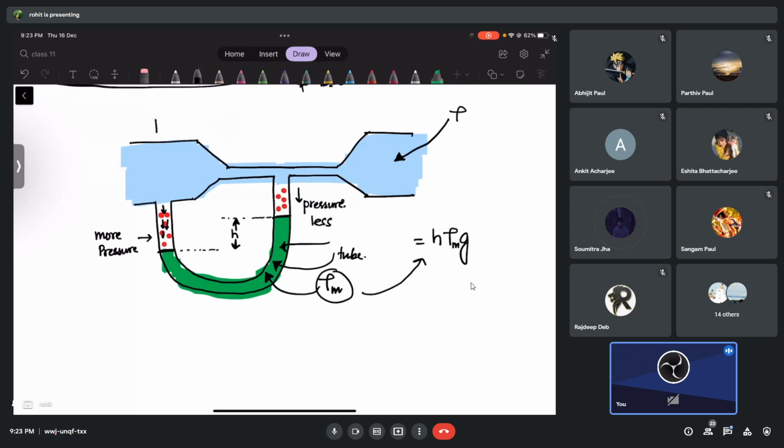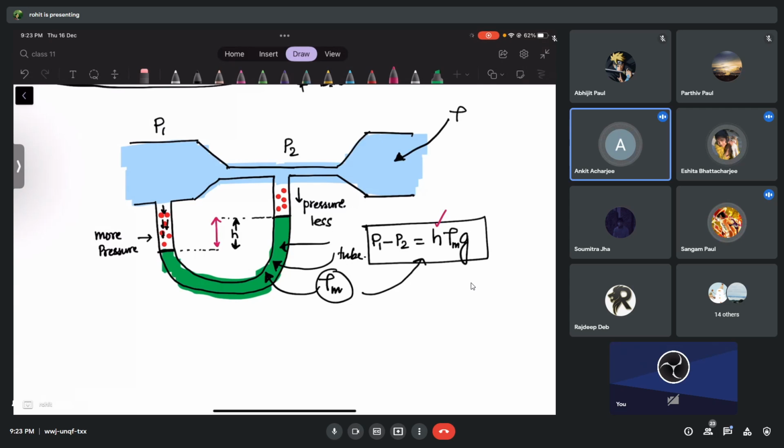So the pressure on this side is P1. Let's say the pressure here is P2. So what's the pressure difference, guys? P1 minus P2. Okay, now let me ask you, can we calculate this H or not? Just by looking and bringing a scale, can we calculate this difference? Yes, sir. Okay, we can calculate H. That's not difficult. We can calculate this difference in height.